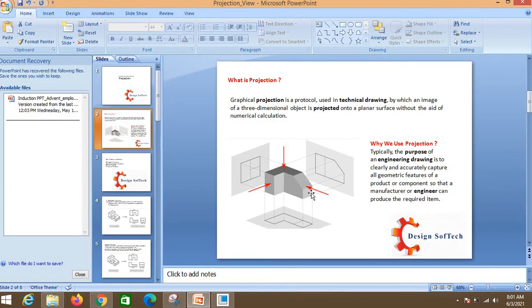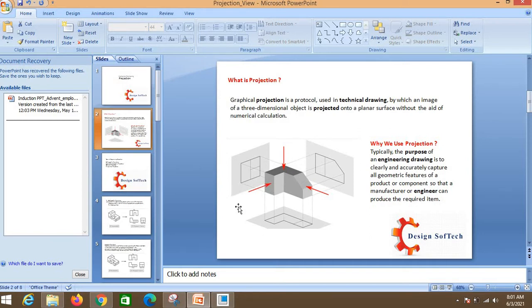See, as an image represented, graphical projection is simply a protocol, okay, for understanding only, used in a technical drawing by which an image of a three-dimensional object is projected onto a planar surface without the aid of numerical calculation. So in that image, there is no kind of numerical calculation, okay, just a projection, how we can see the object, okay. So what is meant by projection?